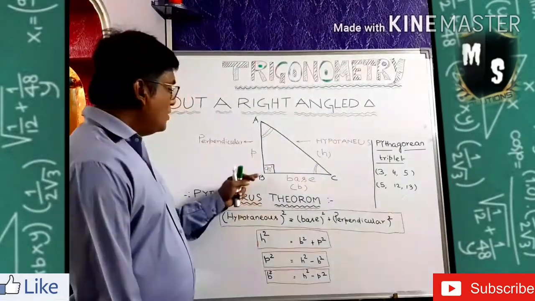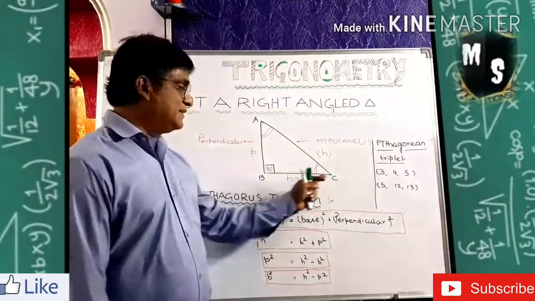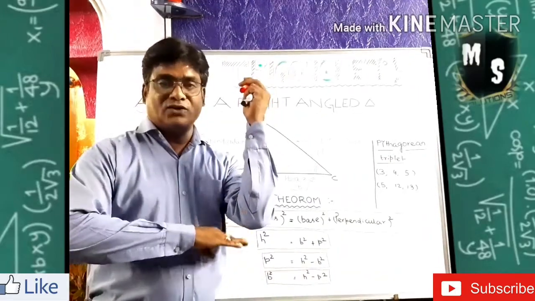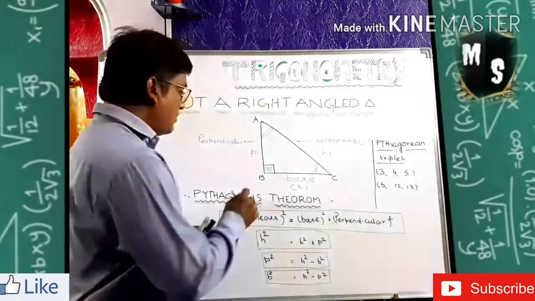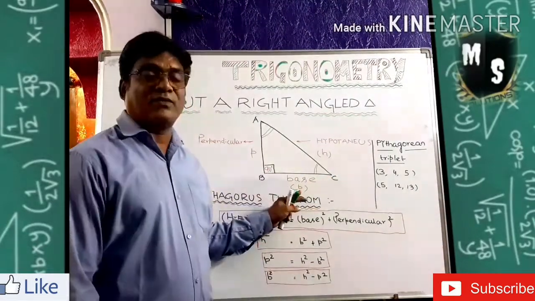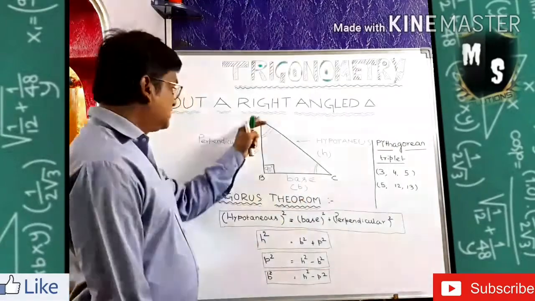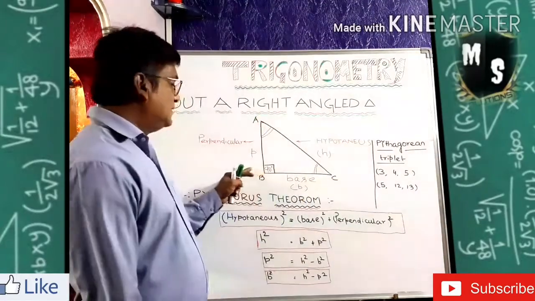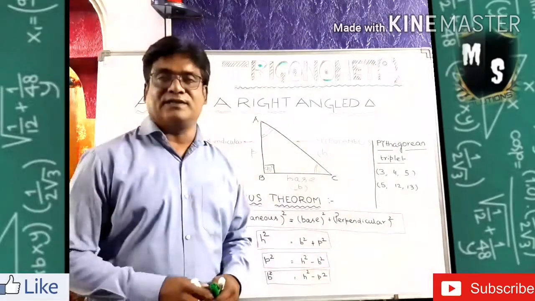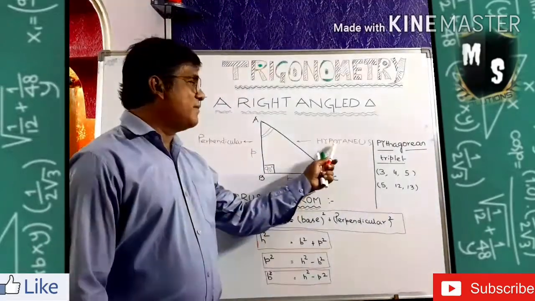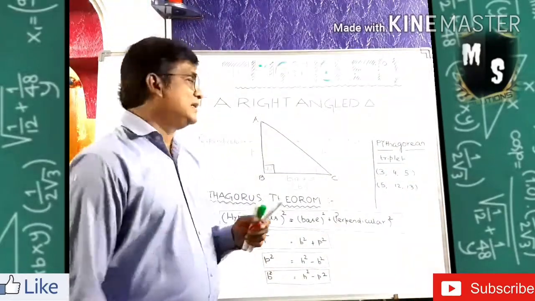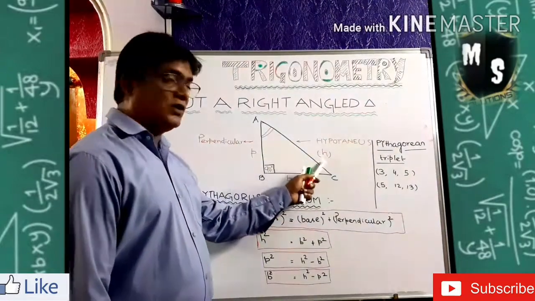Clear? Now on which does it stand? On BC it stands. So BC is called the base. On this one it is standing. So this one is called the base. So now my base is BC, and I take the first letter of the base, that is b. So this is my perpendicular, this is my base, and this is my largest side. The name of the largest side is hypotenuse. So the first letter is H. So it is small h.